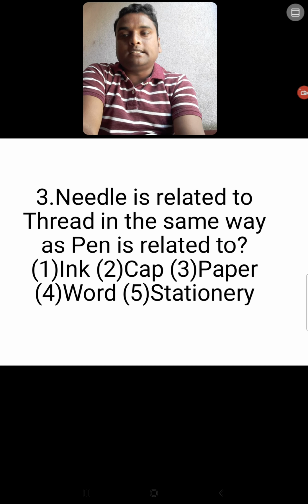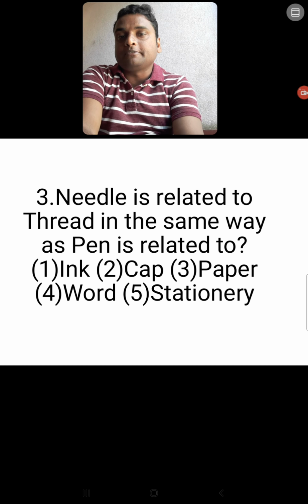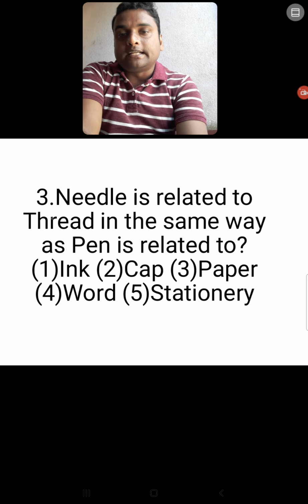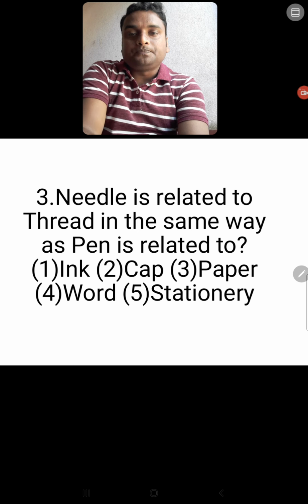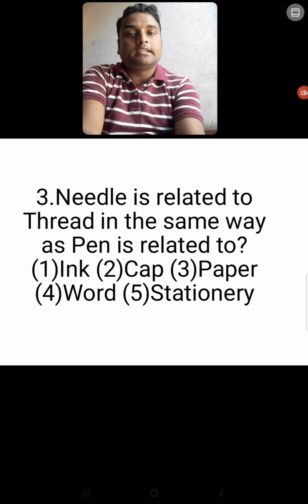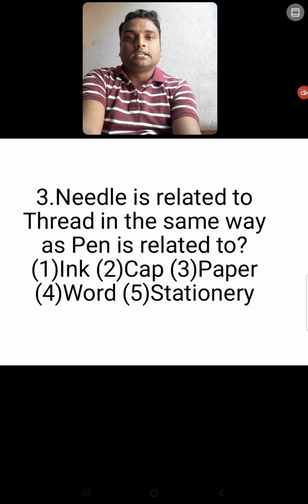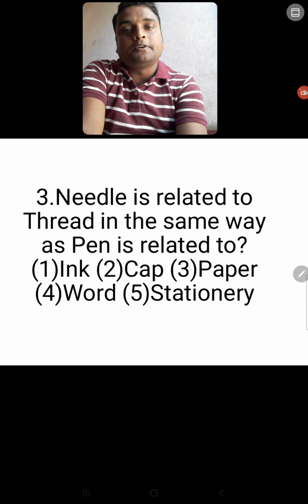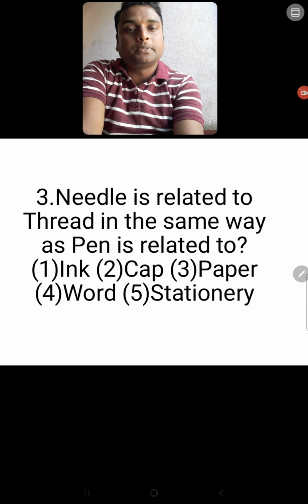The second one, thread, is required for the first to function. If thread is not there with the needle, there is no work. So thread is required for the needle to function properly.